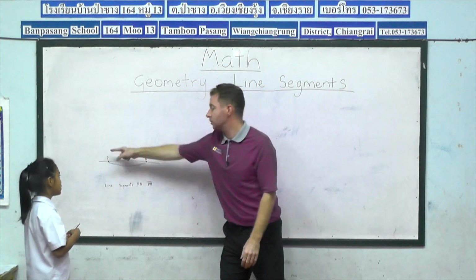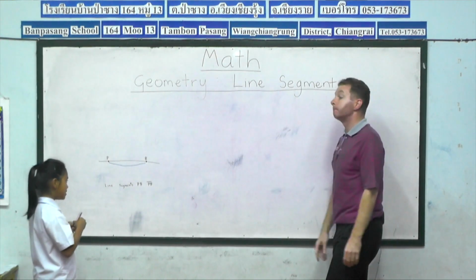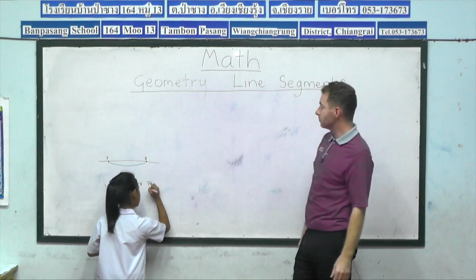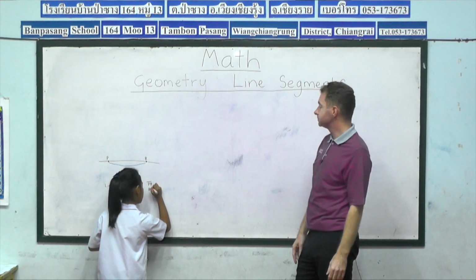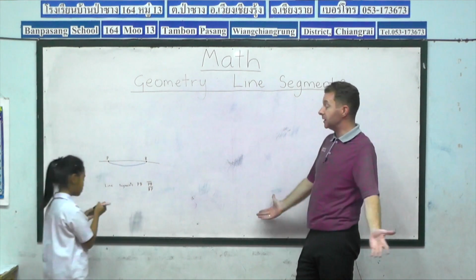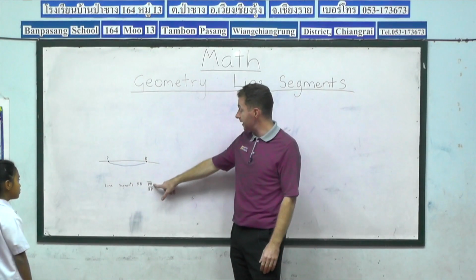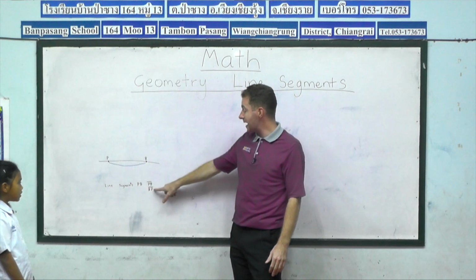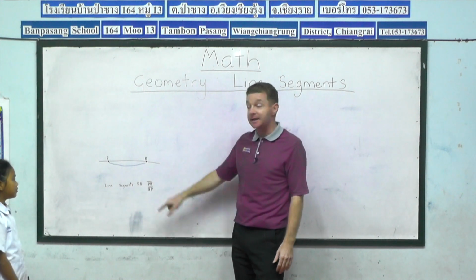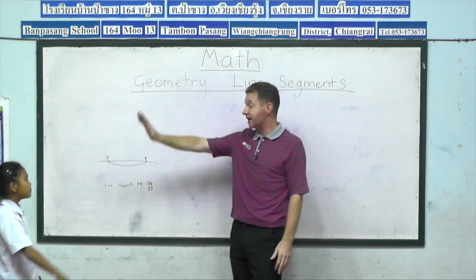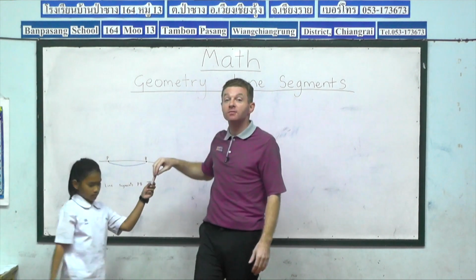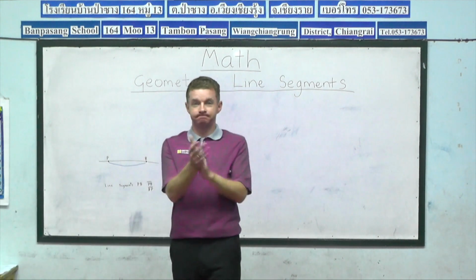But what if we go the other way? BP. So show us the symbol for that one, please, Pak Bung. BP. Perfect. So we've got line segment PB or line segment BP. Pak Bung, that was brilliant. High five and a big round of applause for Pak Bung, please, guys.